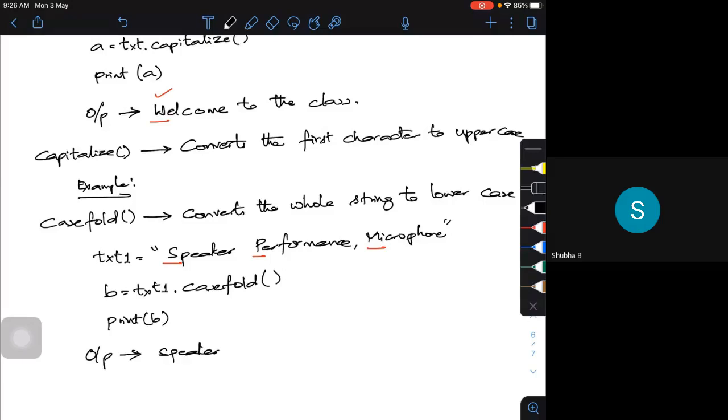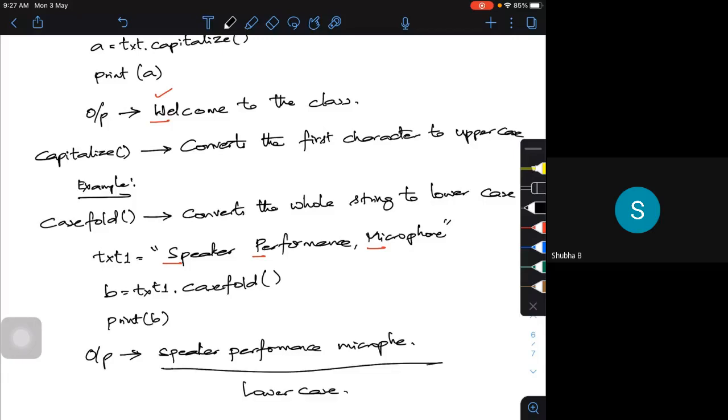Speaker performance microphone, the whole string will be in lowercase. So you are working on your string and doing some operation.